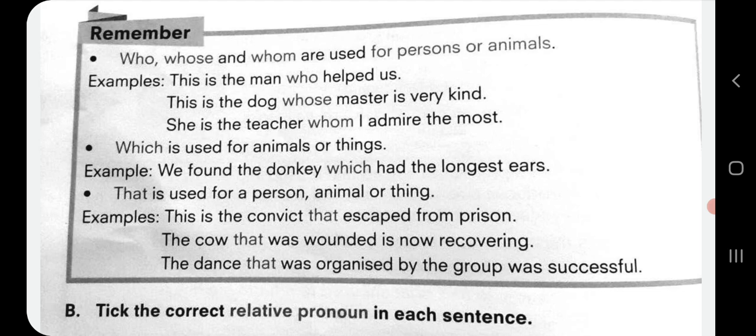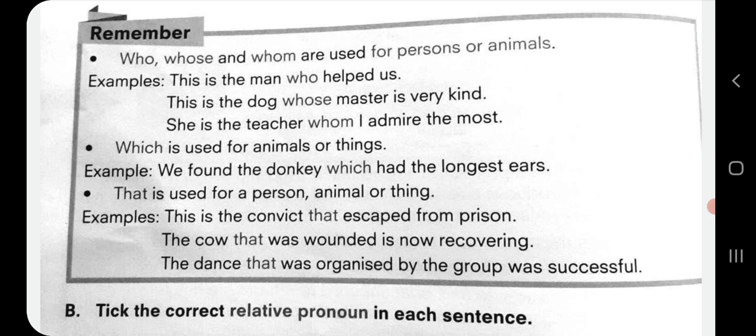Examples are given. This is the man who helped us. So who is the relative pronoun? This is the dog whose master is very kind. Whose is again the relative pronoun. She is the teacher whom I admire the most. So here whom is the relative pronoun. Which is used for animals or things. Example, we found the donkey which had the longest ears. So here which is our relative pronoun.